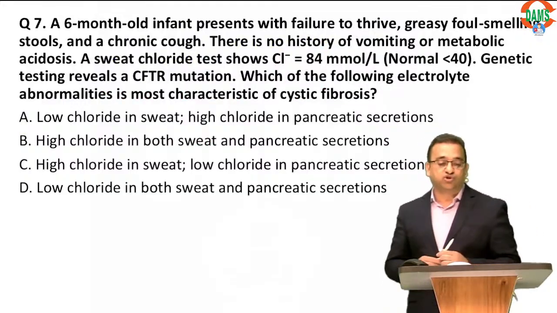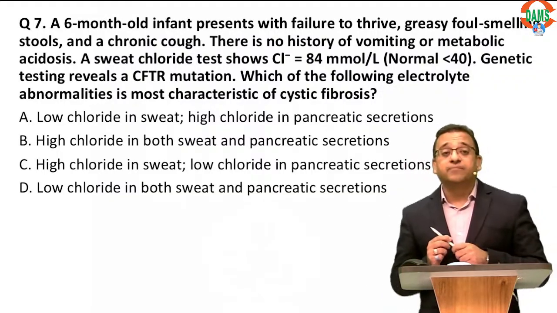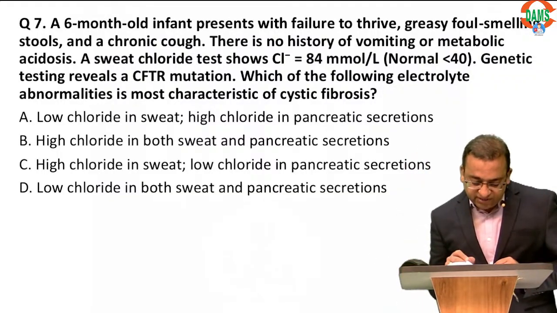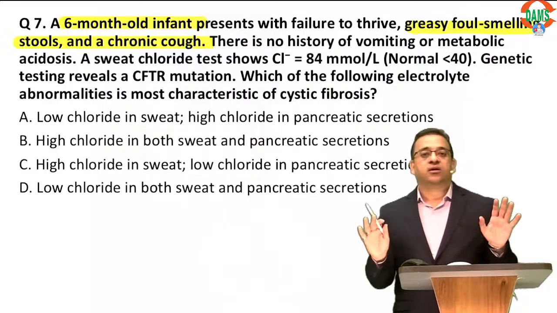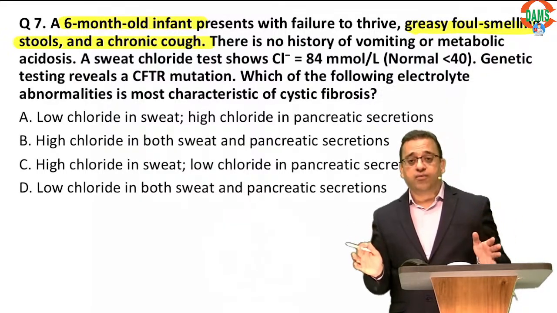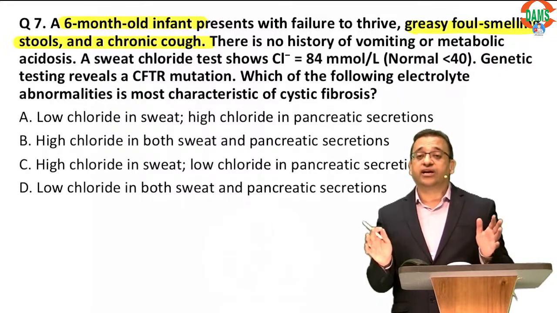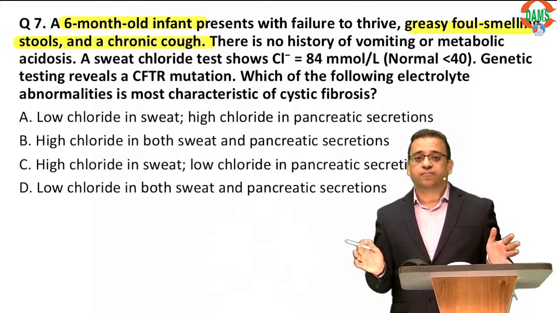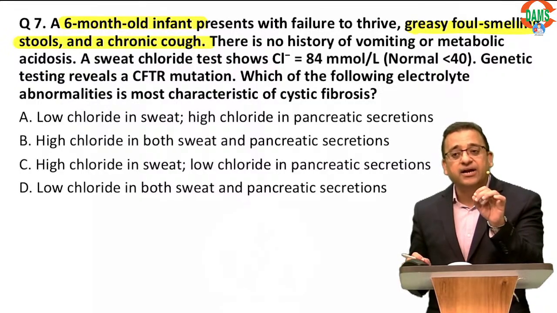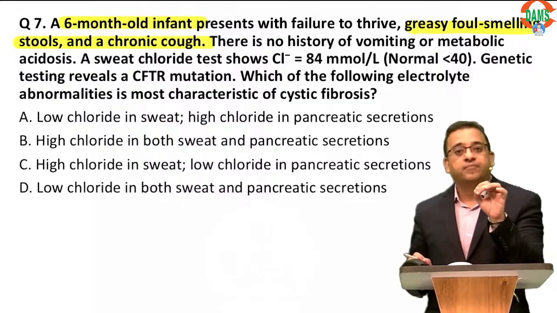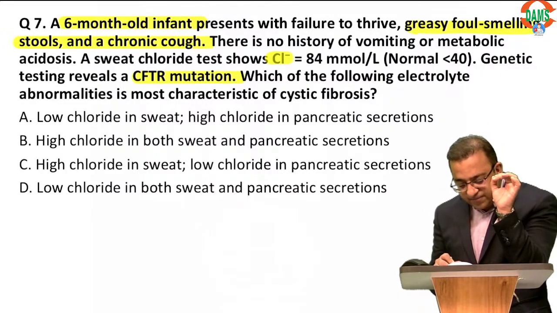Let's go to the 7th question, and this is a very important conceptual question. The question is about cystic fibrosis. Here is a 6-month-old child who has foul smelling stools. Remember, cystic fibrosis is the most common cause of steatorrhea in children all over the world. Cystic fibrosis is the most common exocrine pancreatic insufficiency in children. Now, it is a mutation in the gene CFTR.